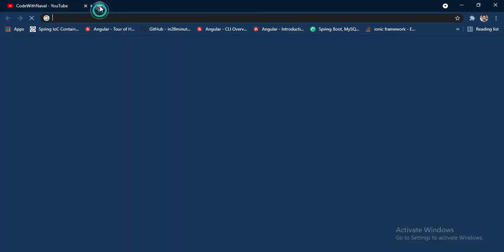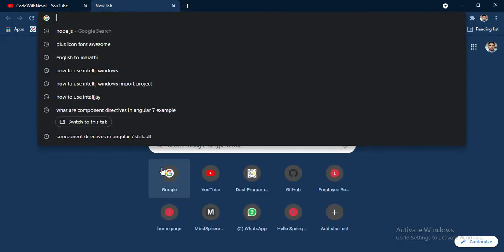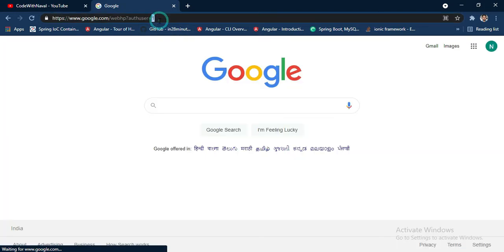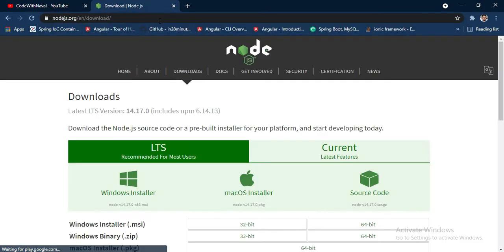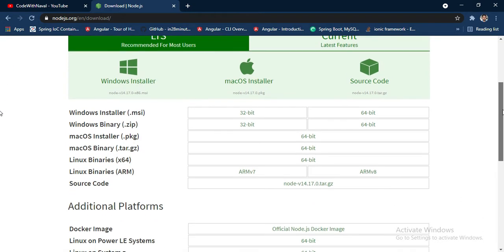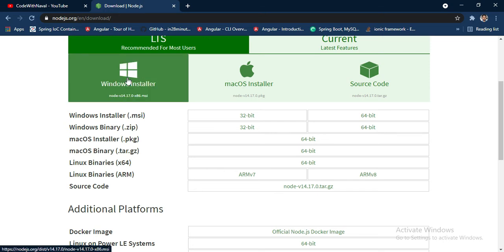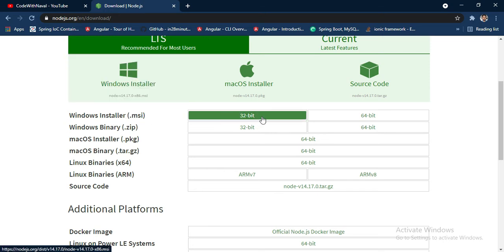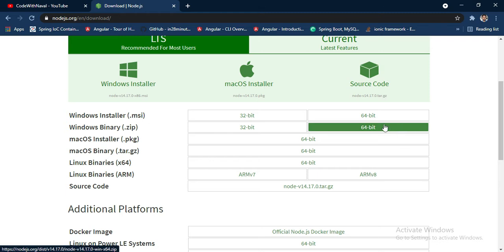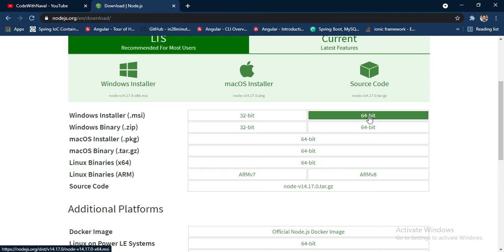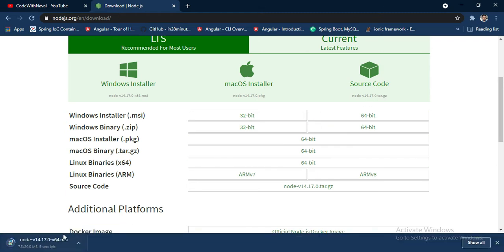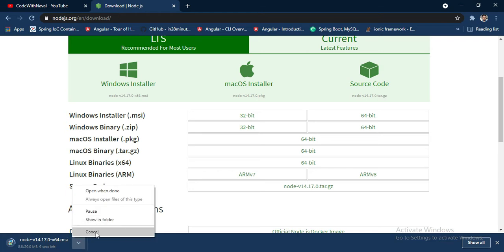Okay, I'll simply copy that link, and you can see here we have options for Windows, Mac and Linux. You can download depending on your operating system. My operating system is Windows, that's why I'll download this 64-bit one. I already have it downloaded. Simply click here and it will start the downloading. I'll just cancel this.